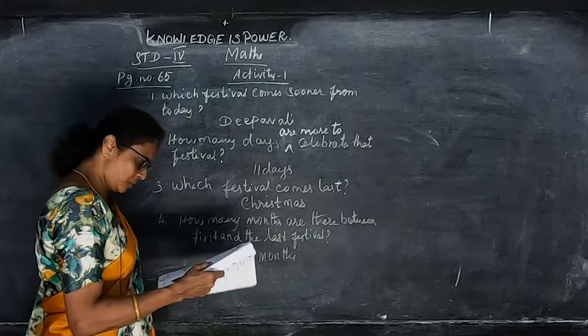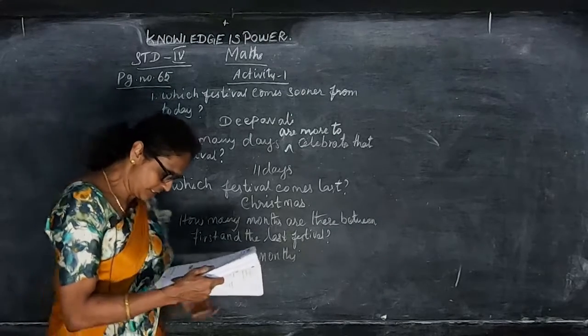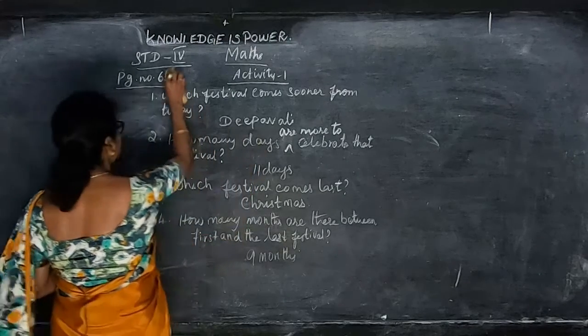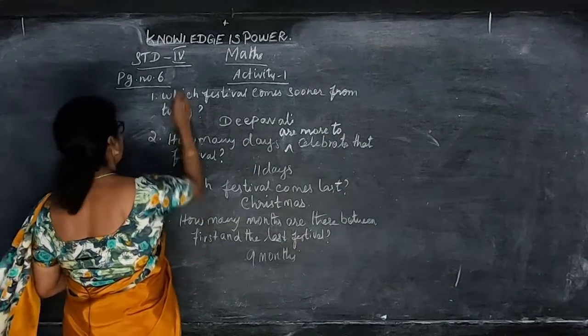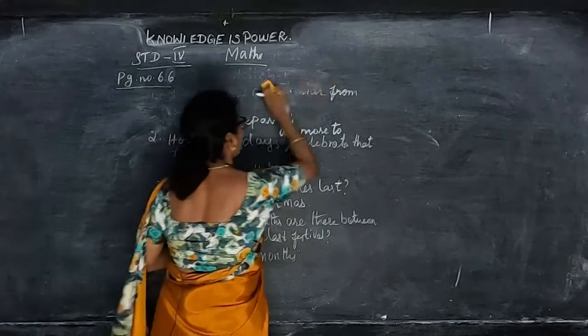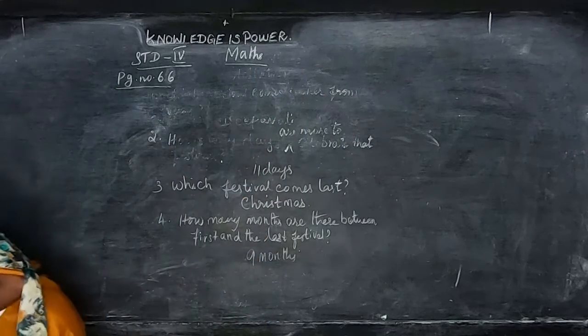Now we are going to see the next page, number 66. In this page, we are going to see about January, how many days and how many weeks there are. Number of days and number of weeks.